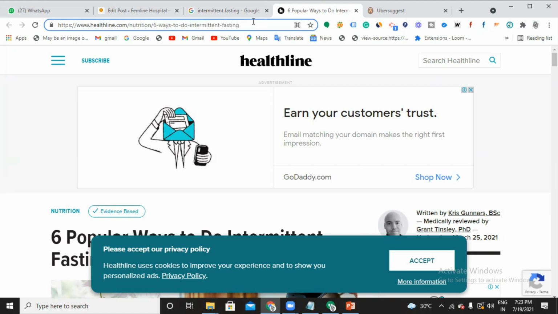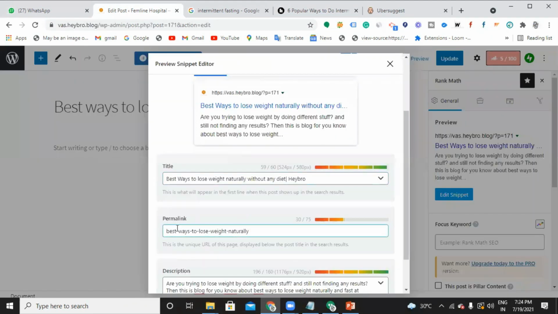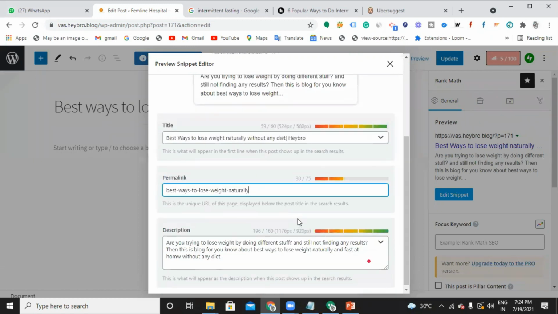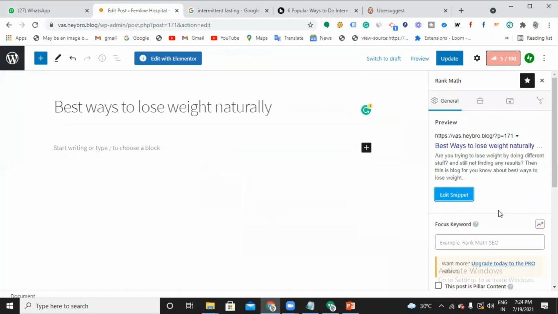Why am I inserting the keyword? To make the search engine understand what my blog is all about, right? If you don't use the keywords, then how will Google get to know, acha, this guy is working hard to be on top for this keyword. I'm not asking you to stuff the keywords anyhow. I'm just asking you to insert the keywords in these important places. So make sure that your permalink also consists of the keyword. Okay. Fine. Got it now?